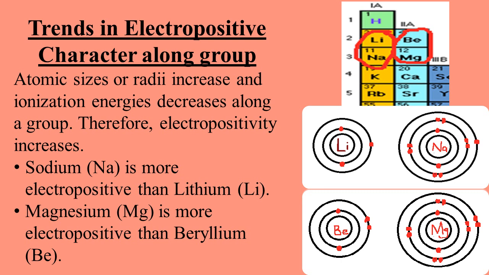While in group 2A, if we take the example of beryllium and magnesium, magnesium is more electropositive than beryllium because its size is larger than beryllium.